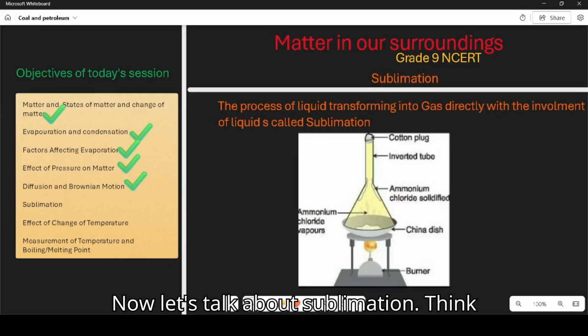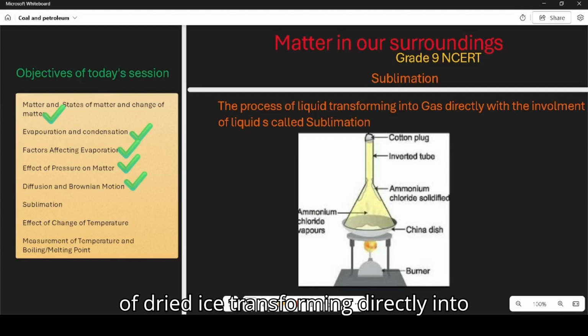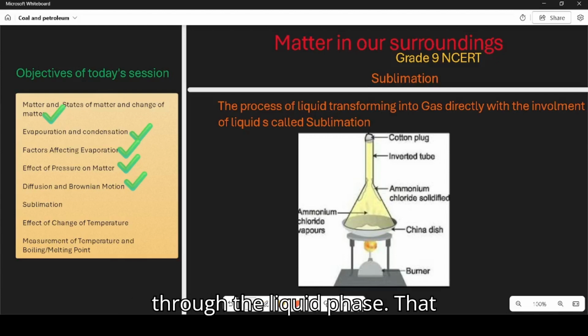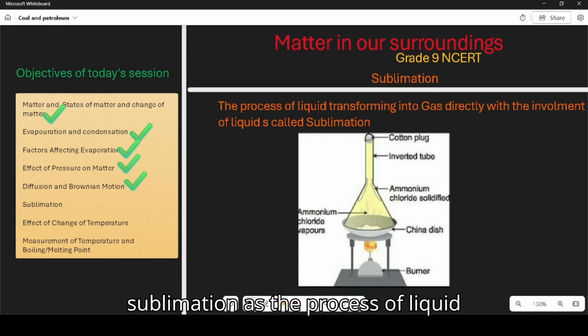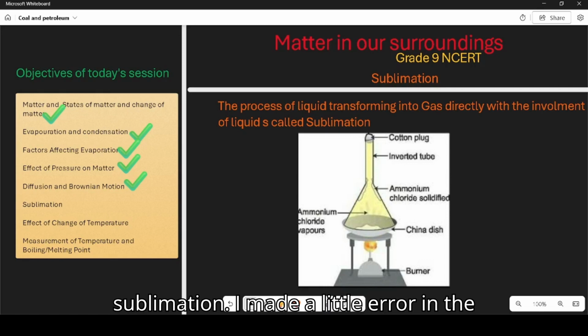Now let's talk about sublimation. Think of dry ice transforming directly into carbon dioxide gas without passing through the liquid phase. That's sublimation in action. I made a little error in the definition there.